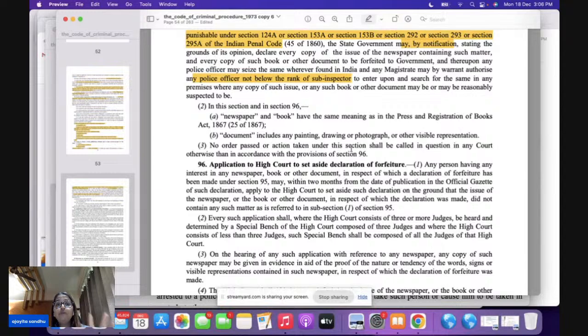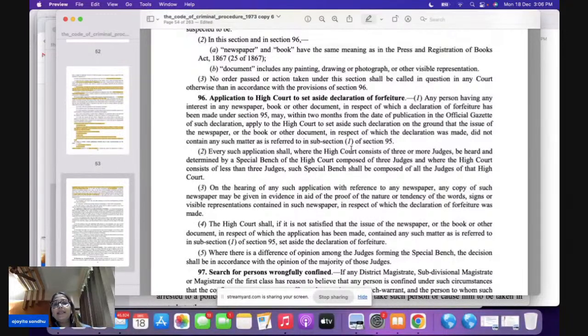So the power of forfeiture given in section 95, bacha, the remedy lies in section 96. Section 96 is the remedy-dealing section to section 95, and it is saying who has the power? Only the High Court has the power. Please remember, you can only apply to the High Court. The time period is within 2 months.